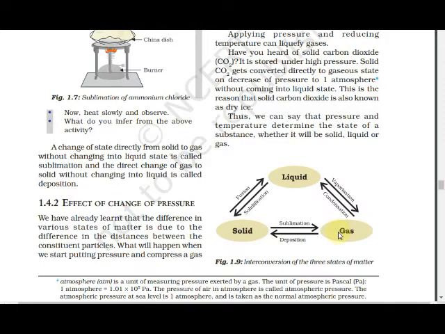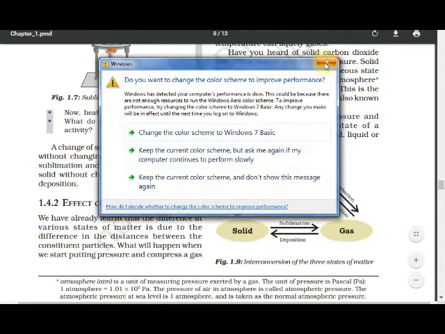The change of state directly from solid to gas without changing into liquid state is known as sublimation. Solid to gas, sublimation. And gas to solid, deposition.